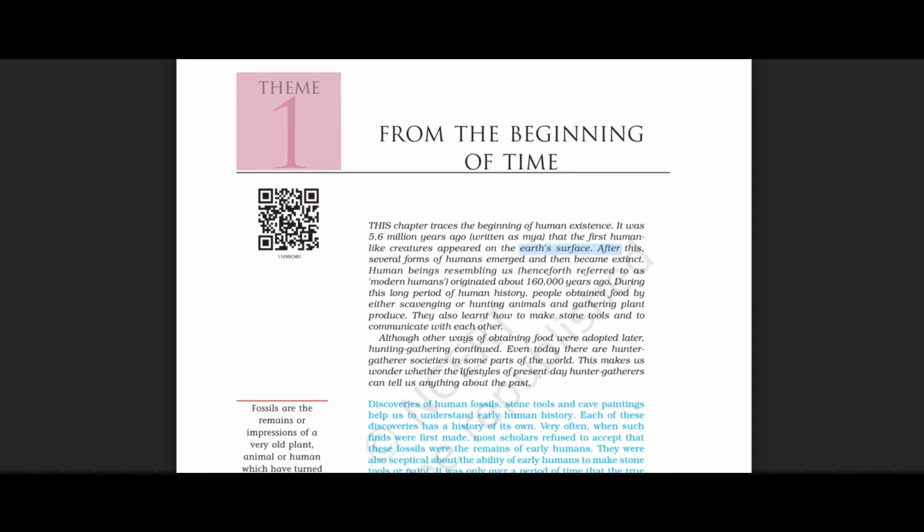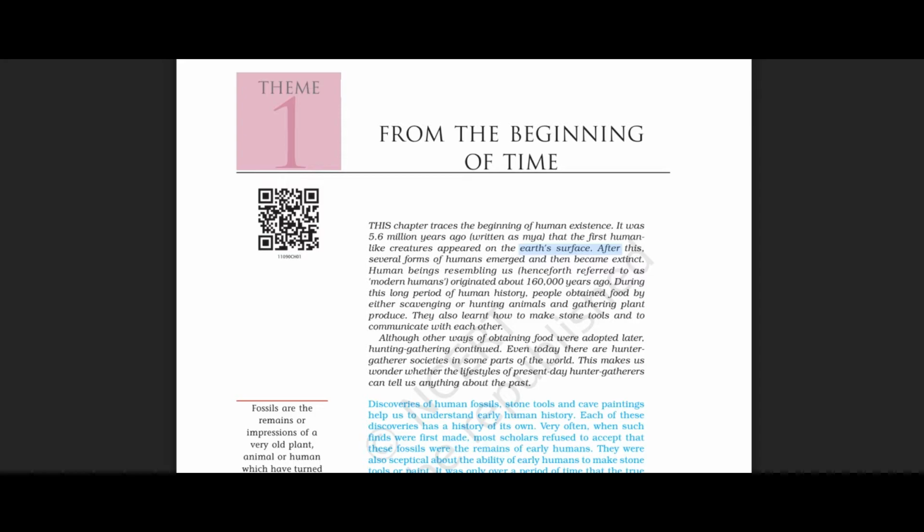And during this long period of human history, that means 160,000 years, it takes a lot of time, right? It's not one or two years, it takes 160,000 years. So it is a long span of time. That many years were taken to originate human beings like us, modern humans who have intelligence.